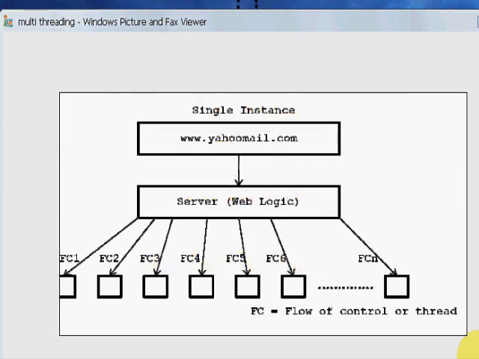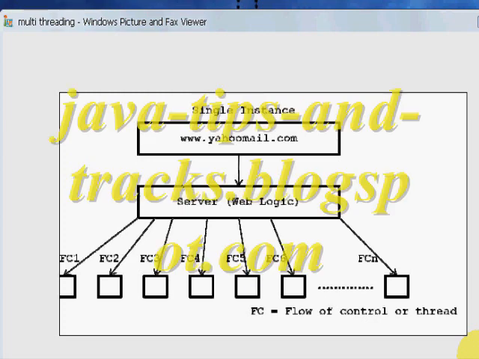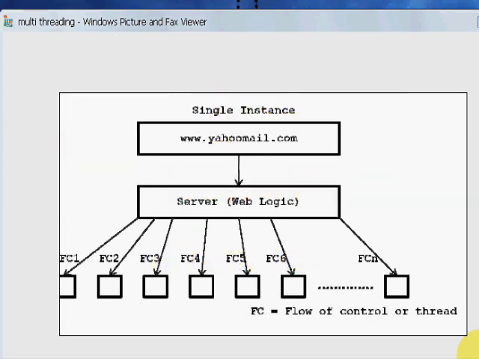Coming to the history of Java, well, what to do with the history of Java? We are not here to learn about the history of Java. For our general knowledge purpose, we have to know something about Java, that is, who developed it, in which year it was developed, etc. So, who developed it? The programmer named James Gosling developed Java at Sun Microsystems in the year 1991. This is all about the history of Java.